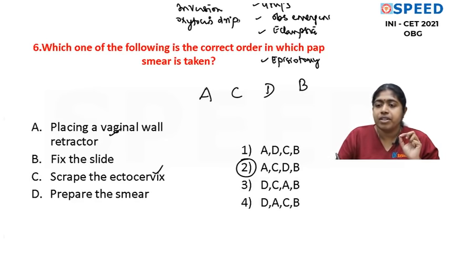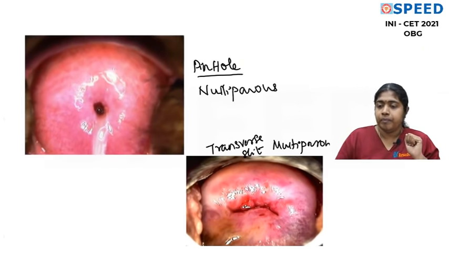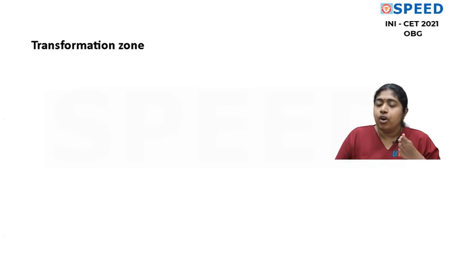A very simple question on oxytocin can come in the exam. Please orient yourself to all the common procedures that are done in the obstetric OPD, gynec OPD, also in the obstetric and the gynec theatres, also in your labor rooms. Now, an additional point on this: I wanted to talk to you about the transformation zone.